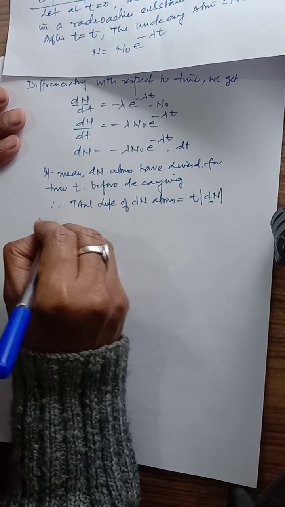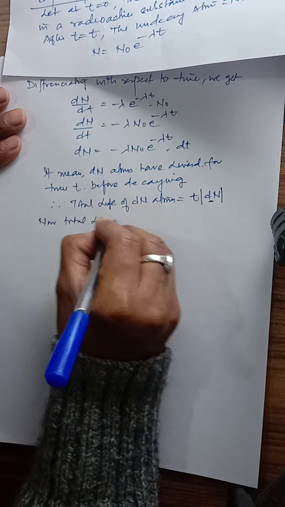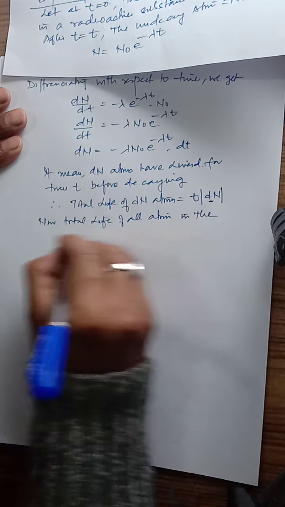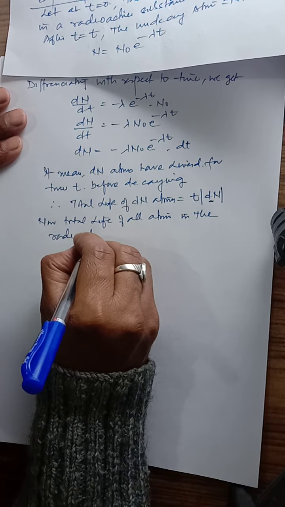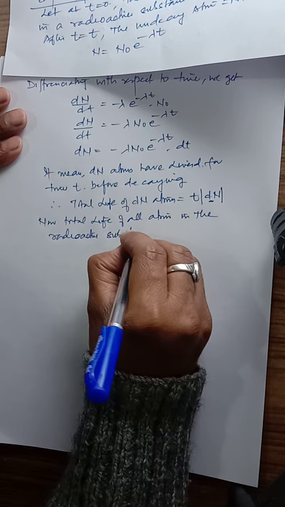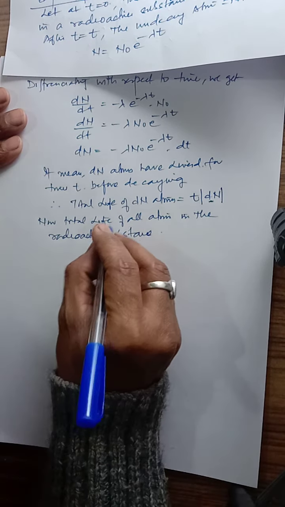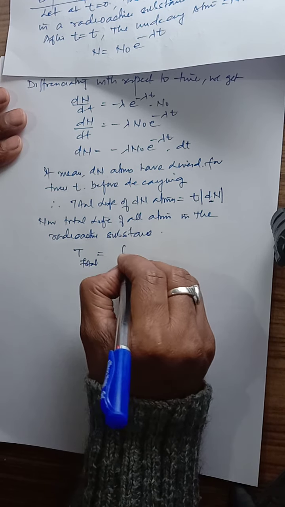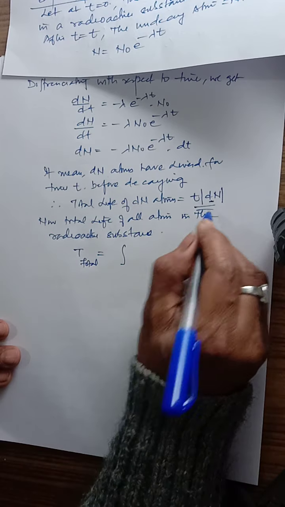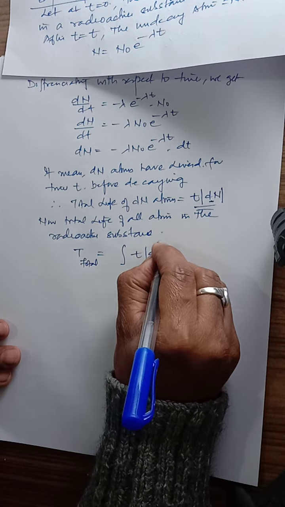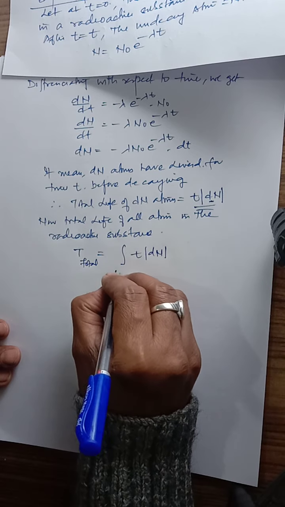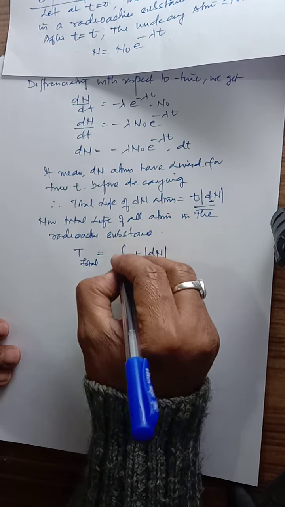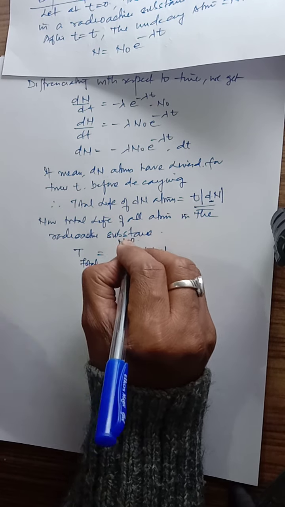So now the total life of all atoms in the radioactive substance, that is T total, is equal to the integration of t dN, and the limits start with N equal to N0 in the beginning, and end when N is equal to 0.